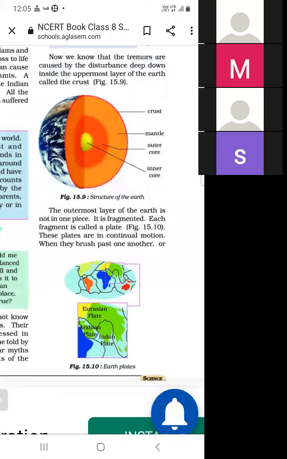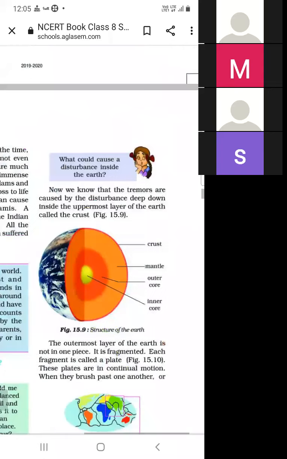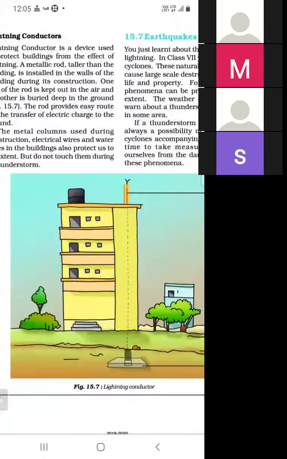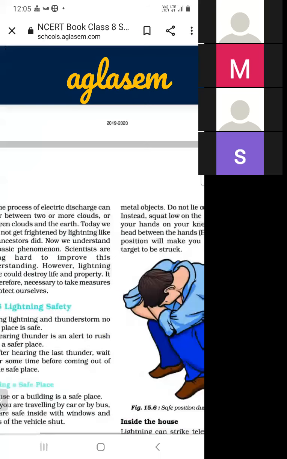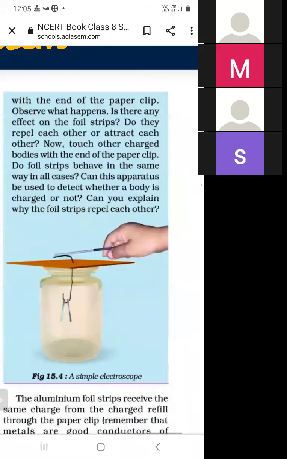Again, I am repeating: structure of earth, and next is lightning conductor, and third is simple electroscope. So you have to draw the pictures of the electroscope, lightning conductor, and structure of earth in the fair notebook.